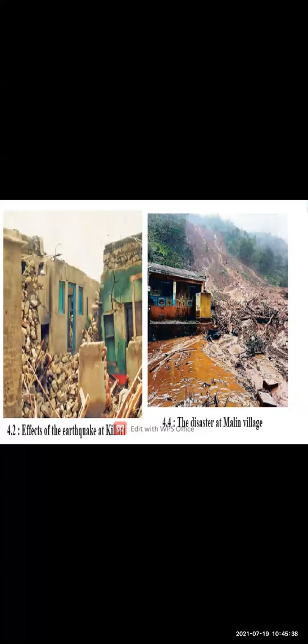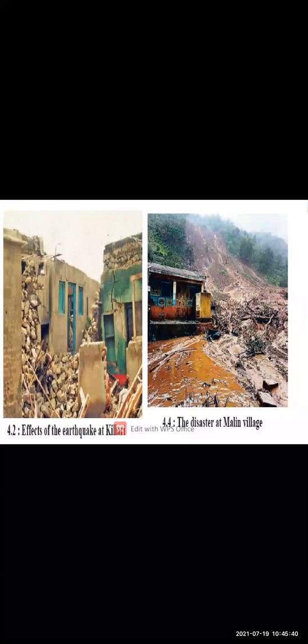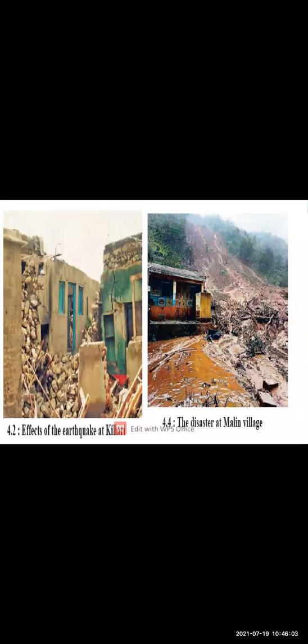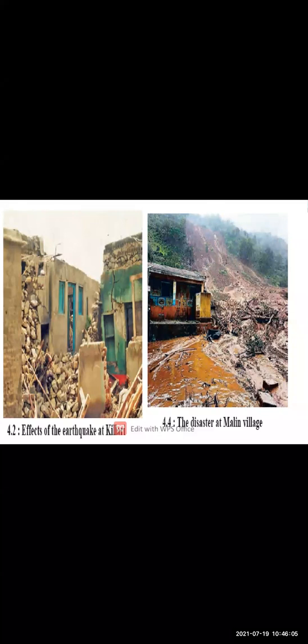So Malin is one such disaster, a landslide disaster in which many people got buried under the soil. The whole village was destroyed. The whole village was not seen after this disaster. All people got buried in this disaster in July 2014. Okay, so this is one of the incidents that we can remember. Then in 2015, many people died due to flooding caused by heavy rainfall in Tamil Nadu.